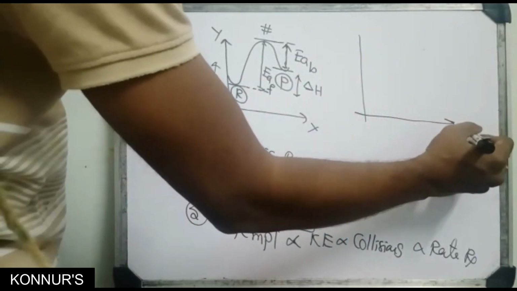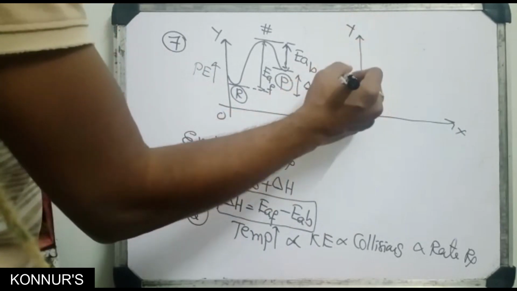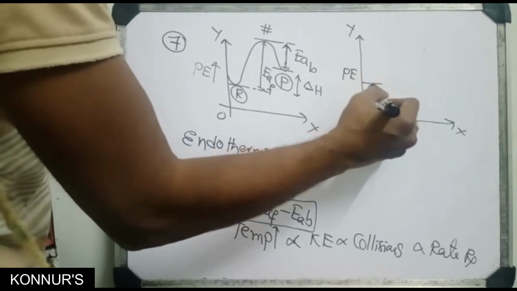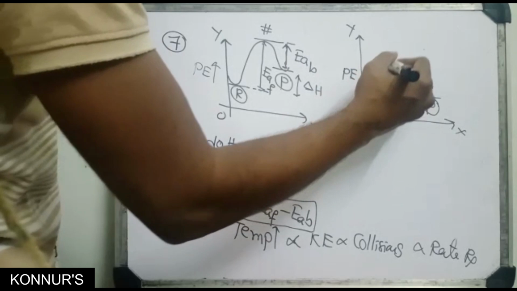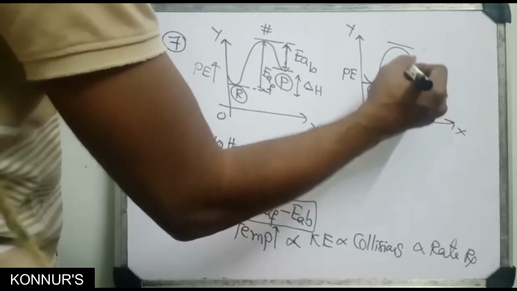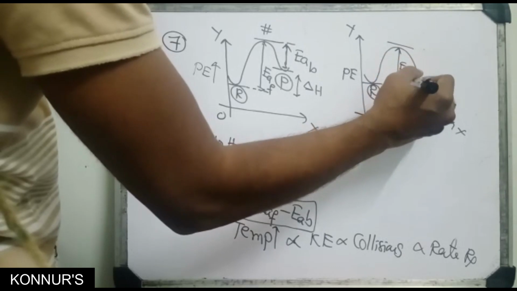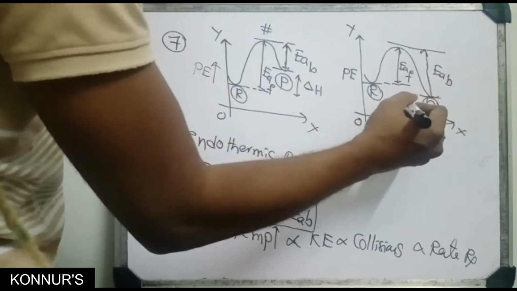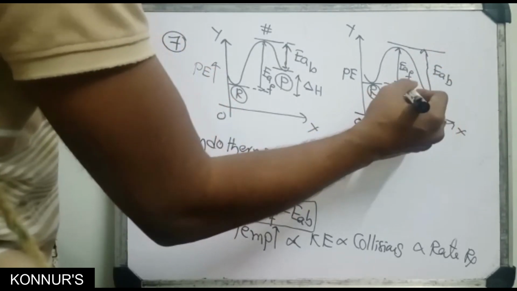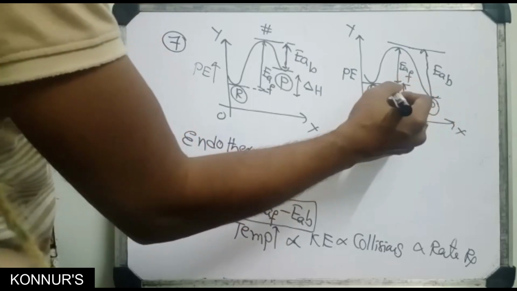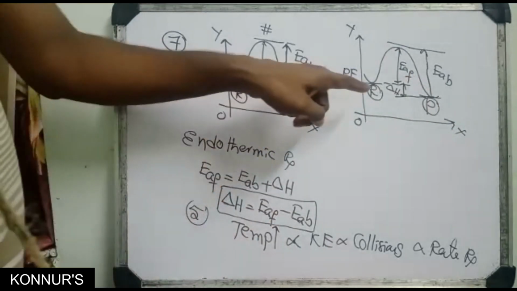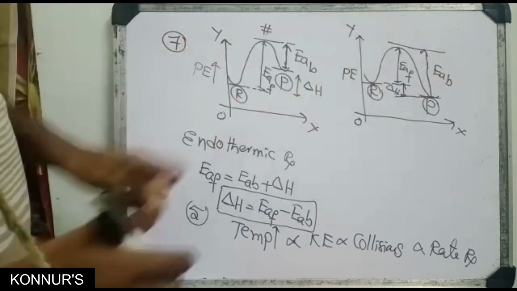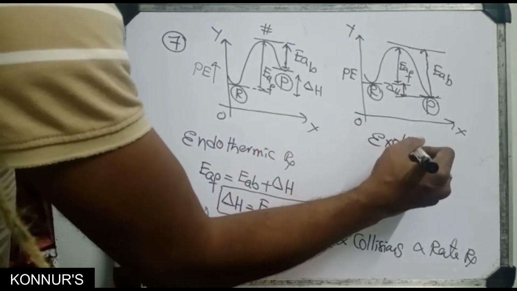Next, the opposite, the exothermic reaction. Potential energy on the y-axis, progress of reaction on the x-axis. Here is the reactant energy, this is the products energy. This is the activation energy of forward, this is the activation energy of backward. The difference between products and reactants is delta H. Here reactant energy is high and products energy is low, so excess energy comes outside. That's why it is an exothermic reaction.